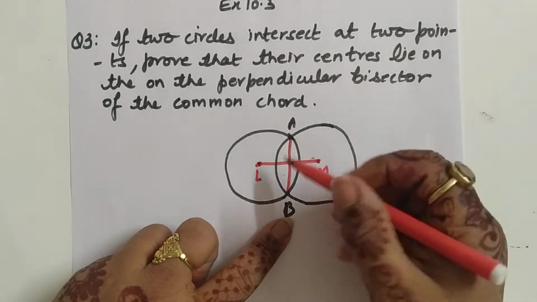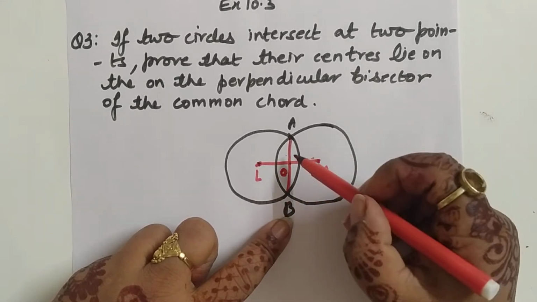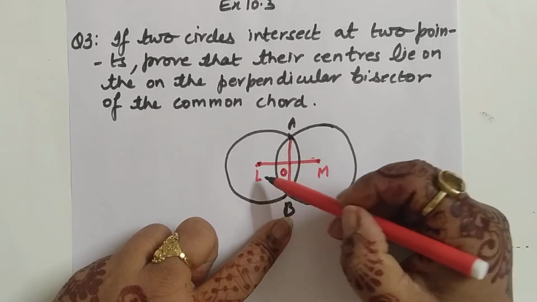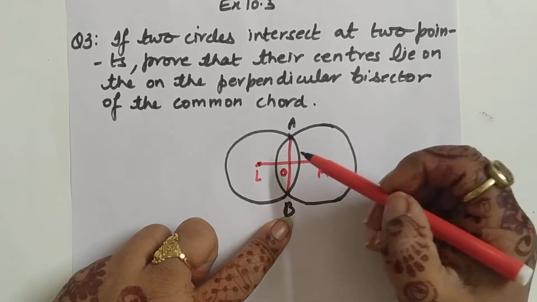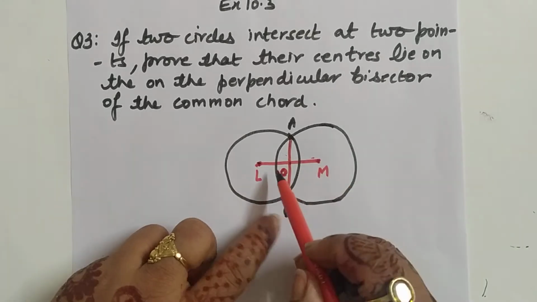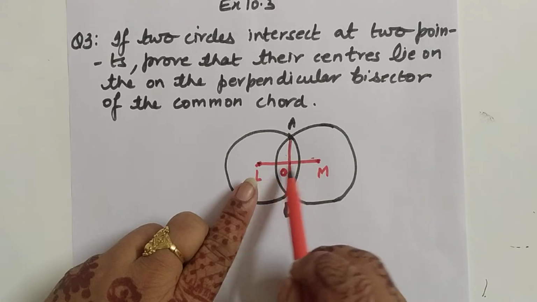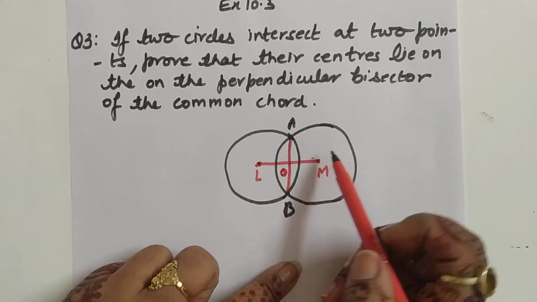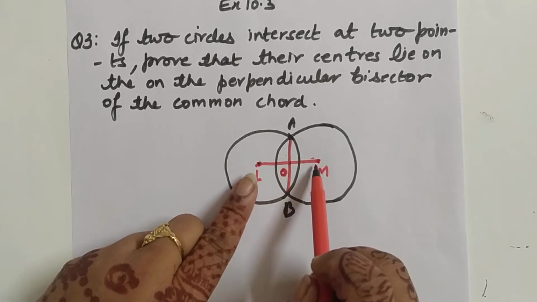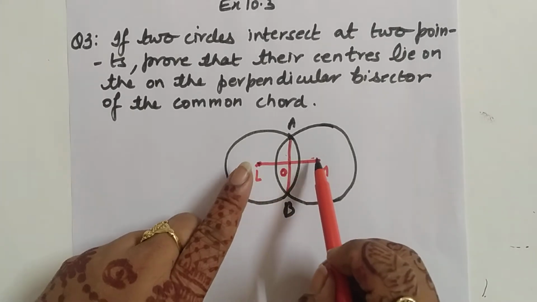So suppose this point is O. It means we need to prove that angle LOB is equal to 90 degrees and AO is equal to BO. And of course L and M are the points that lie on this line that we need to prove is the perpendicular bisector. L and M lie on the line which joins the centers, and what is that line segment? LM. So they lie on it.